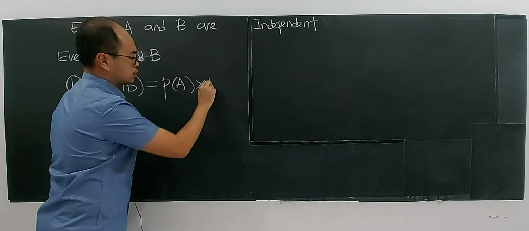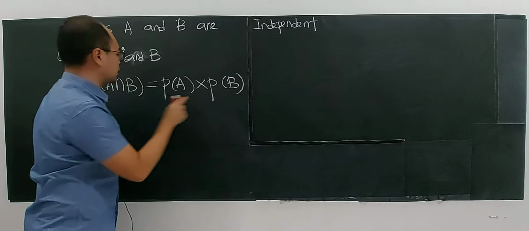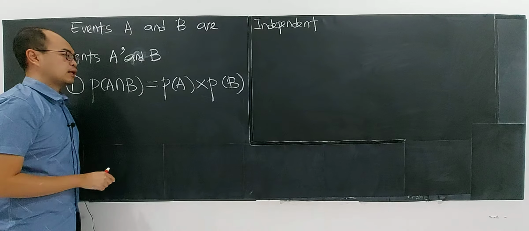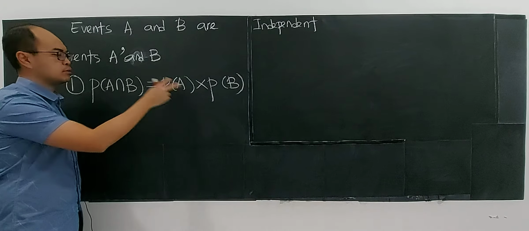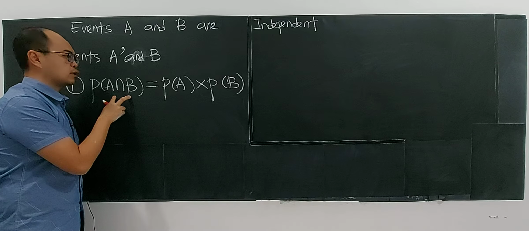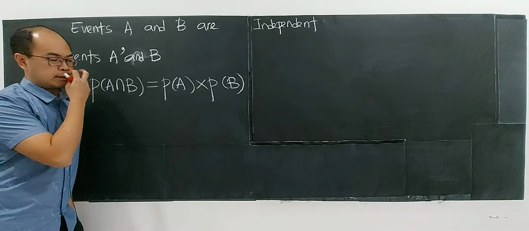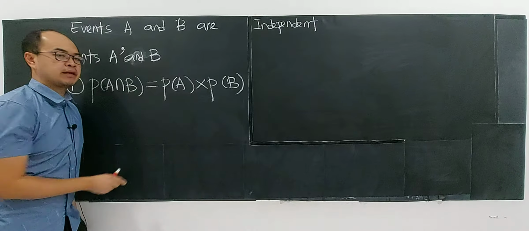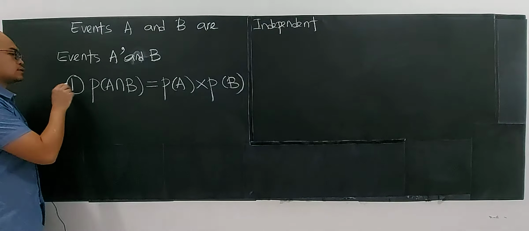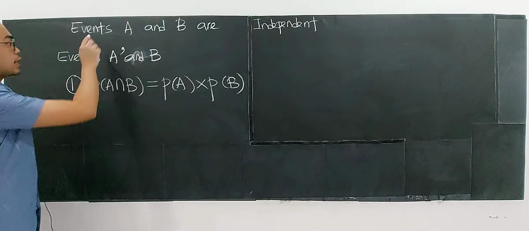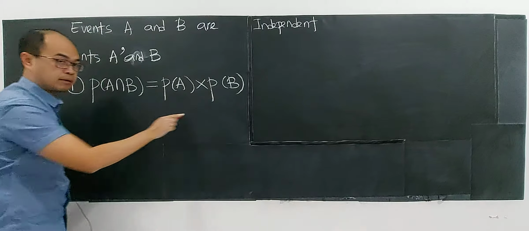Sir, is this formula always the same? Even if they are dependent, not independent, is it also like this? No. It only happens when the events are independent, right? So this is the first thing that you must know. If A and B are independent, then in your mind you must come up with this.